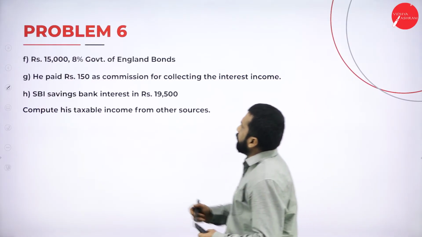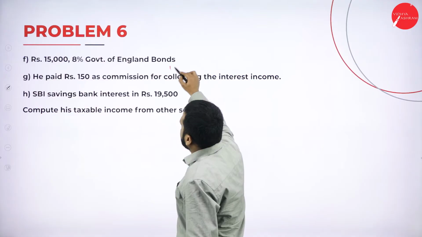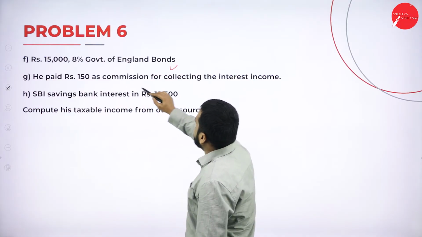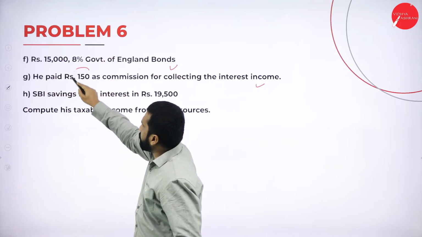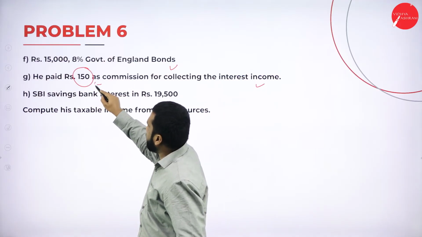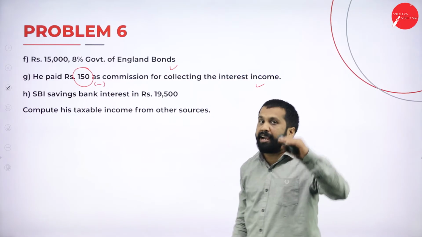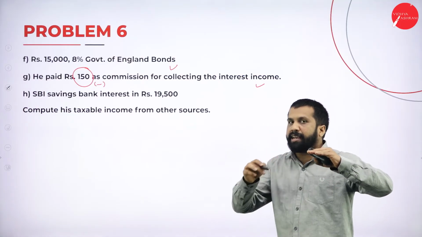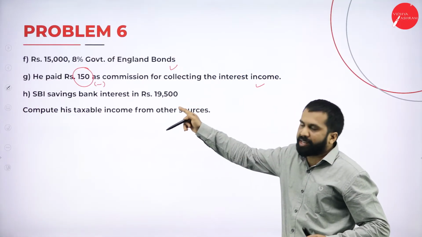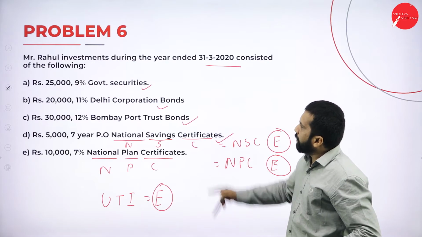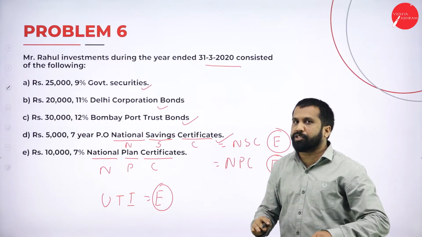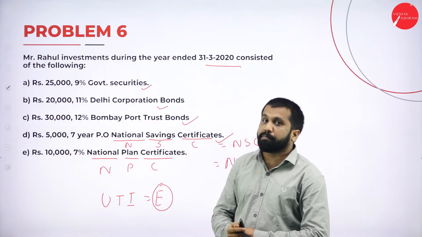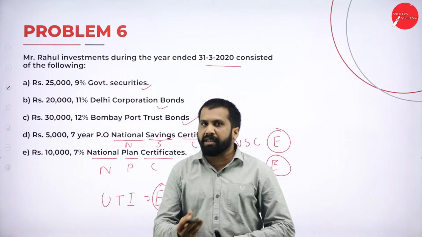Another, we have 8% England bonds, 150 as a commission for collecting interest. At the end, you are supposed to minus. At the end, add everything. At the end, you are supposed to minus 150. Why? Because everywhere you have interest only. There is no other item like director fees, post office, lottery, horse race.